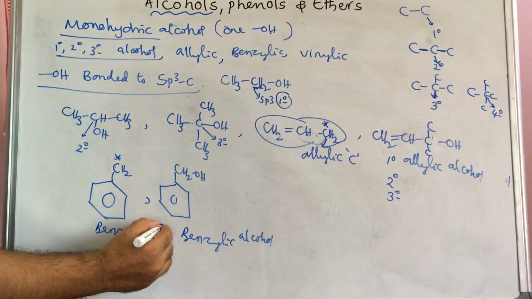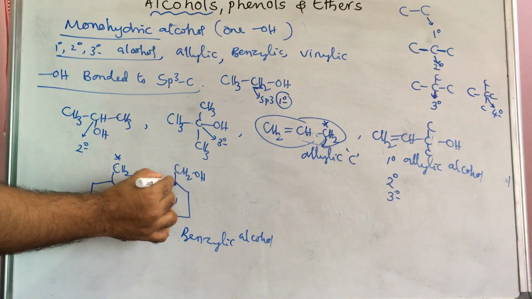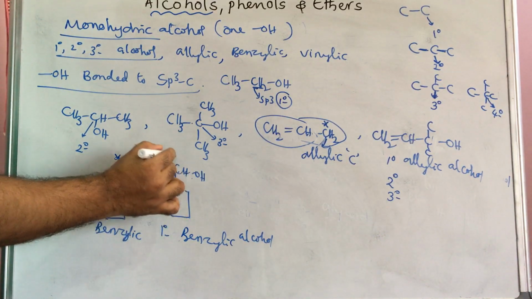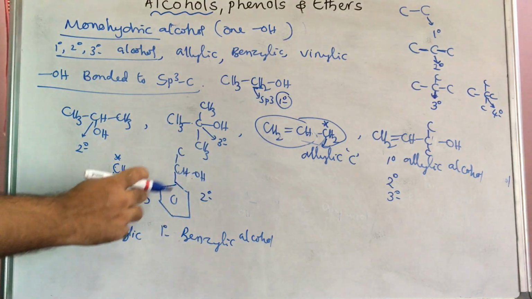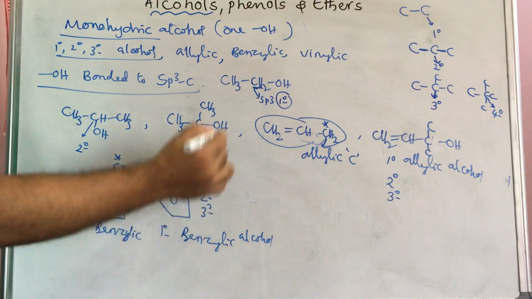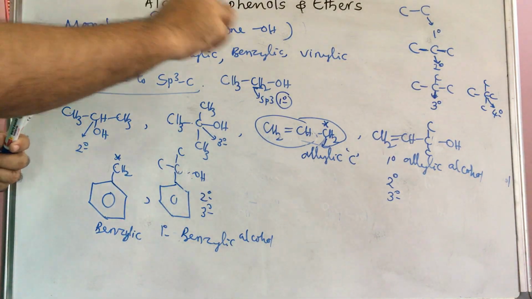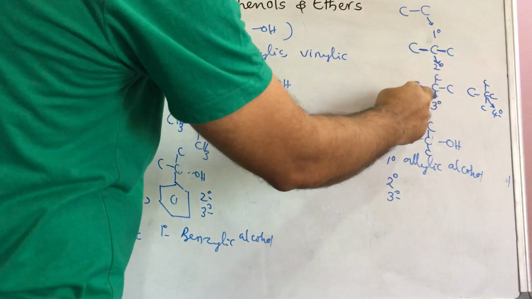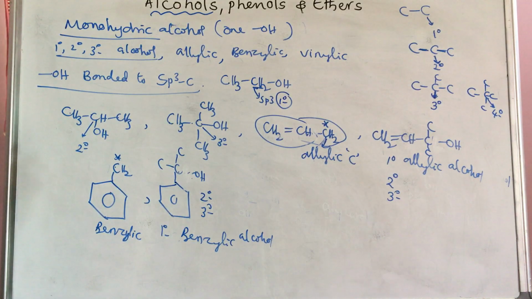Here also it is called primary benzylic alcohol, because this carbon is bonded with one carbon only. If one hydrogen is removed and one carbon is added, that is secondary benzylic alcohol. Next, one more hydrogen removed and another carbon added, this is tertiary benzylic alcohol. So carbon bonded with one carbon is primary, with two carbons is secondary, with three carbons is tertiary. That should be directly bonded, not indirectly.